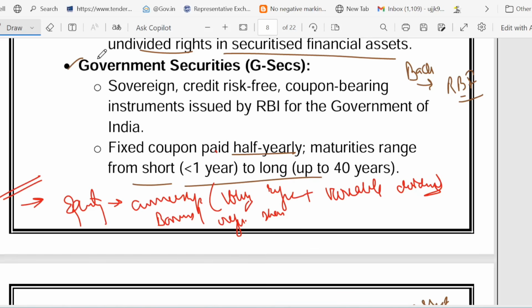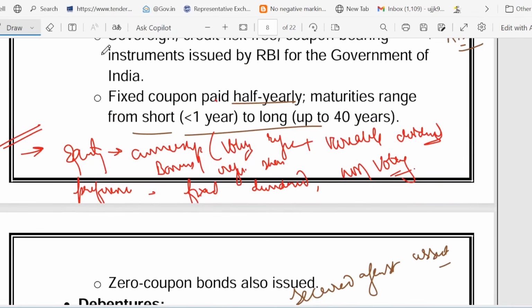After equity share, we talked about the preference share. In the preference share, you get a fixed dividend. You do not get any voting right. Cumulative preference share and convertible preference share are special types. Then we talked about bonds and debentures.